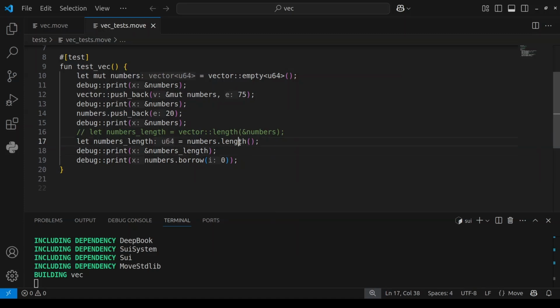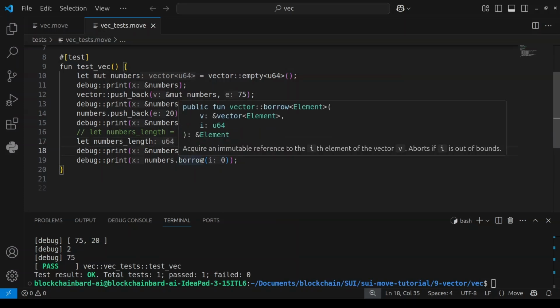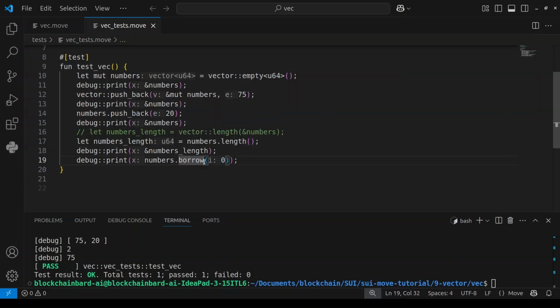So this way we borrowed it immutably. To borrow it mutably, let's say we want to change the value. Maybe we don't have a number, maybe we have a stock, and I want to edit that stock. We can just say borrow mute. This is the way to borrow a value mutably. Using borrow without mute means we are just accessing the value without changing it. But when we want to change the value, we are going to use borrow mute.